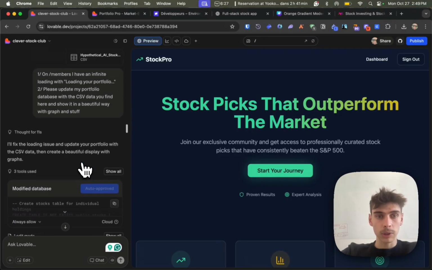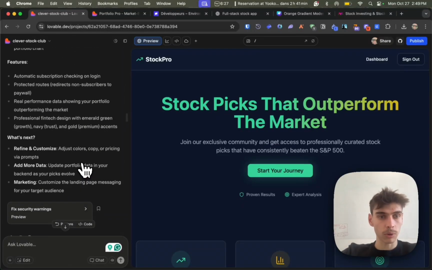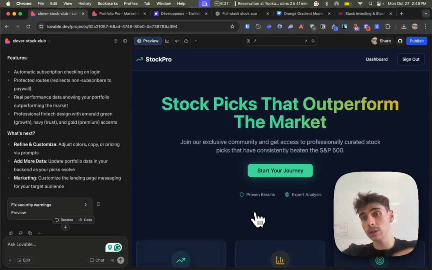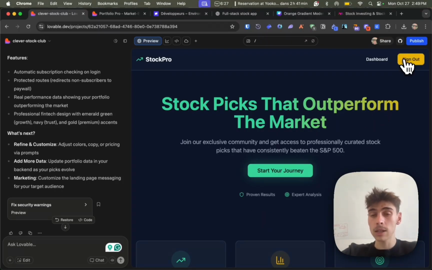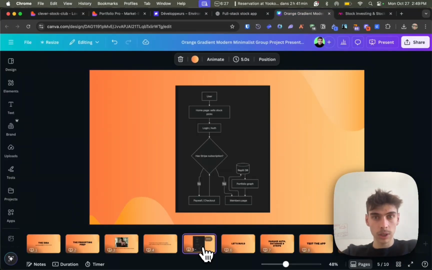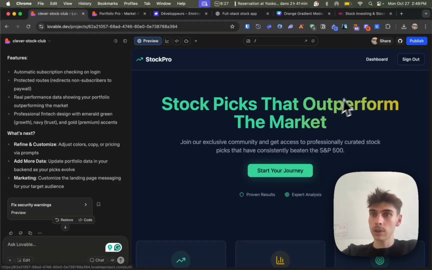And at some point, when it finished building the product, I had some little problems. So I tested the overall thing, and then I gave feedback about the product. Basically here, if I click sign out, if we go back to what I wanted, which is homepage, login, sign out, Stripe subscription, paywall, members page, etc., this is the only thing I have to test here.